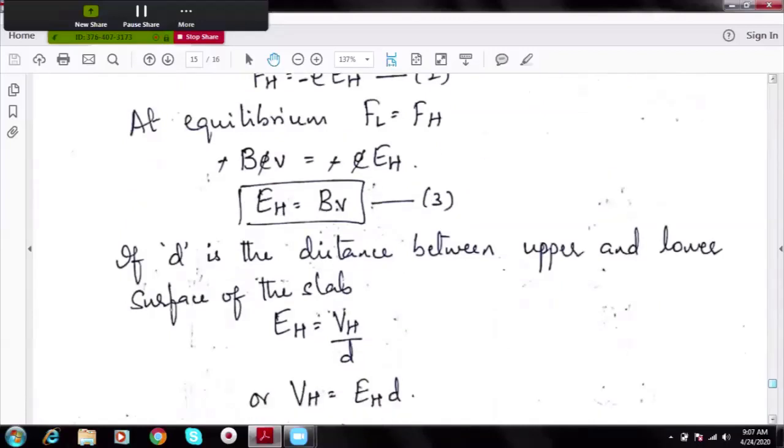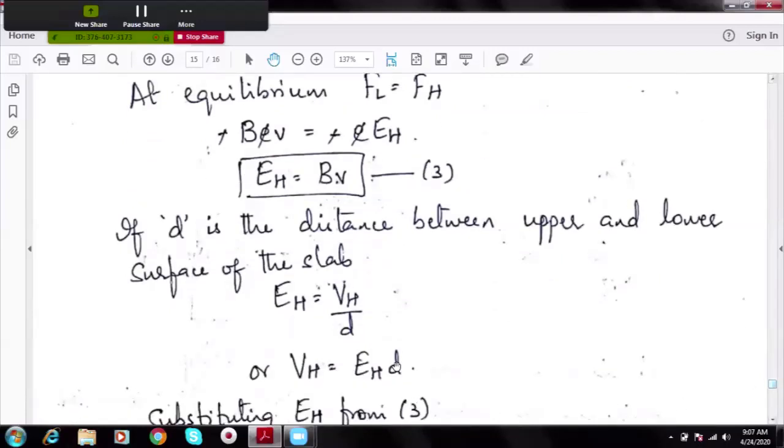In that case, I can write electric field is V by D. We know what is electric field. It is voltage applied per unit length. I can write it as V by L or V by M. So electric field is produced between the top and bottom end of the slab. I can write it as VH by D, or VH is equal to EH into D.